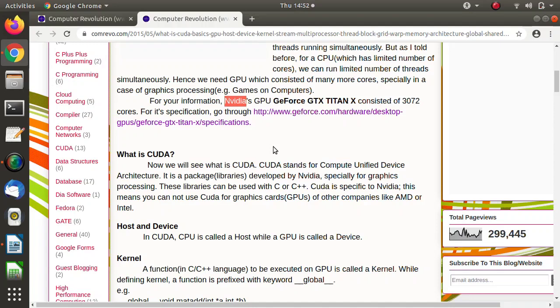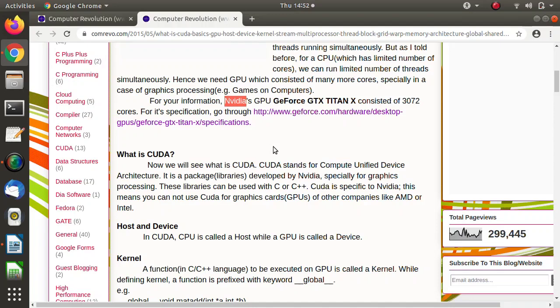So a for loop runs sequentially. Suppose we have a GPU card, it has 1,000 plus cores, and if you are running a program which has a normal for loop, then that program is of no use, because it will run on a single core and it is sequential in nature. So we need such programming, or such kind of algorithm, which gets parallelized.